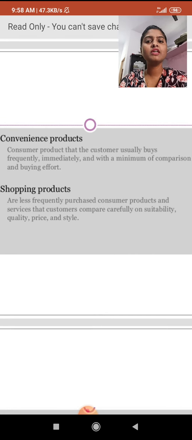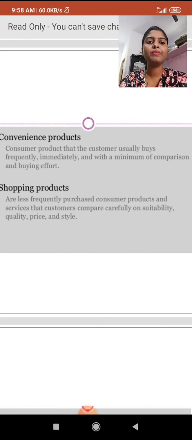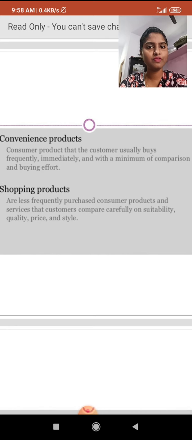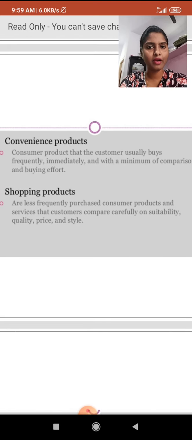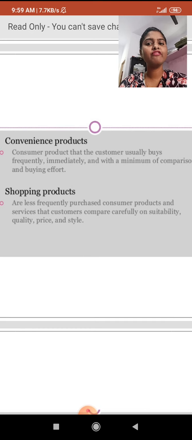But with convenience products, we do not keep many comparisons; we keep minimum comparison and minimum buying effort. Why? Because we buy these products frequently for our regular needs, so we have an idea about them, as we use them. Convenience products are the ones we buy frequently on a regular basis.